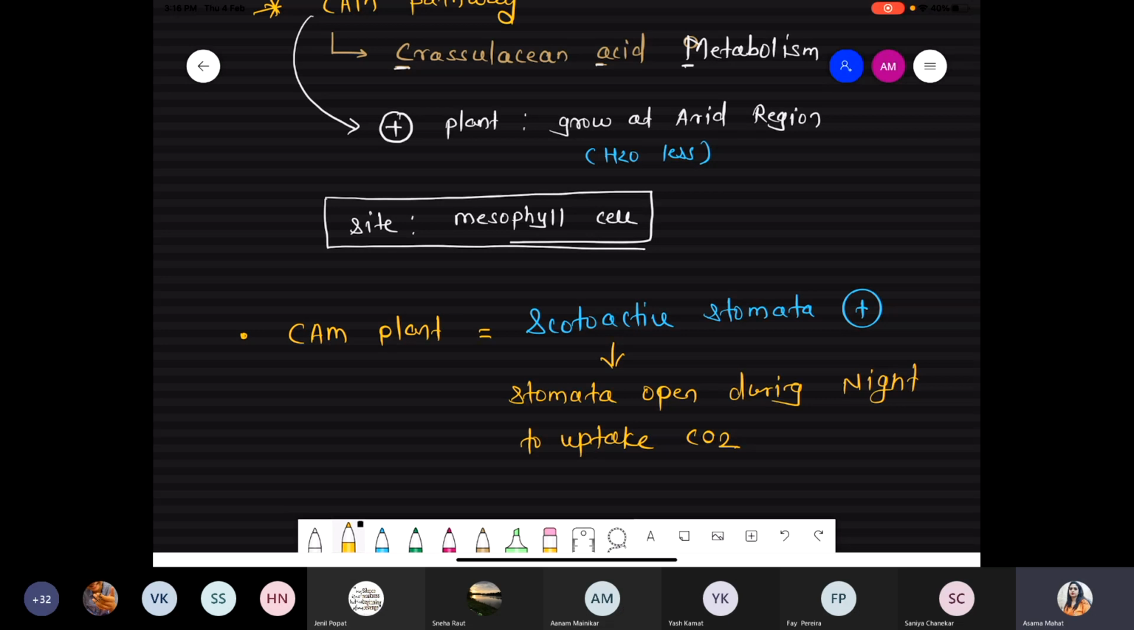So the stomata that open during the night are called scotoactive stomata, which are very common in the CAM plant. But when you compare this with C3 plants as well as C4 plants, these are normal plants having photoactive stomata. What is the meaning of photoactive stomata? The stomata open during the daytime. Photo means light.